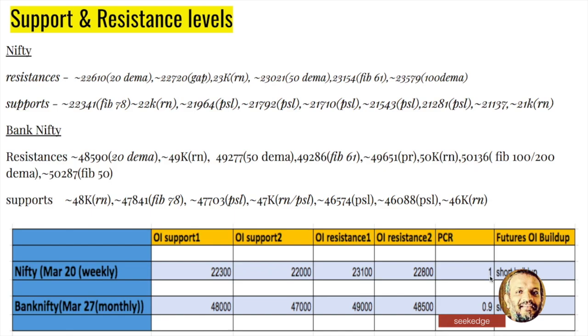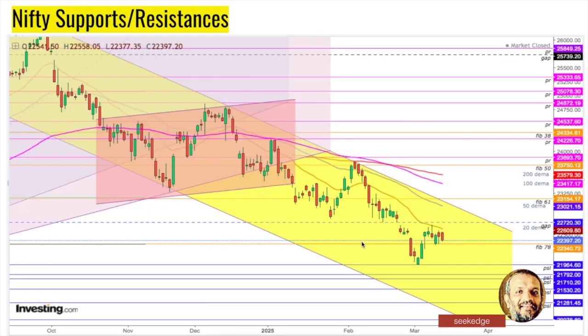Except for Nifty, which has climbed above that. The levels of resistance and support can also be found from the charts, in addition to how we found them from the open interest of the weekly and monthly options. From the charts, the first resistance for Nifty would come with a gap at 22,720. It can go to Fibonacci 61, and the 50 DMA is coming very close to that at the 23,000 gap. 23,000 is the rounding number as well. So a lot of resistance can come in at the 23,000 and 23,150 levels.